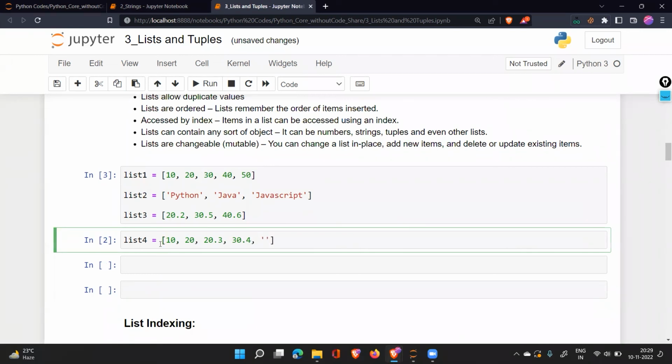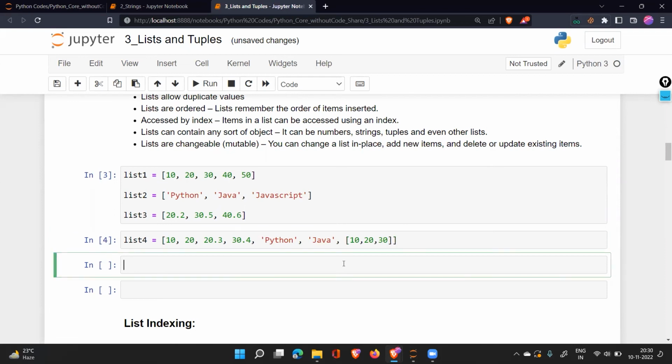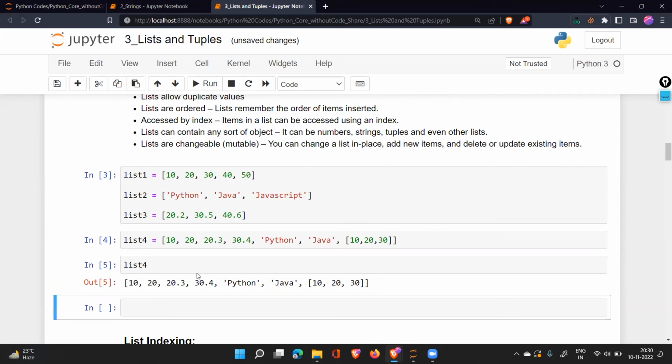Another thing, you can have text also. You can have another list also. You can have another small list inside. This is the power of using a list. It is so flexible that you can have any type of data you want inside the same list, and if you make it, it won't give you any error. If you check the list, it will show all the values present. You can create a list of a combination of multiple data types. That is the scenario of the list.